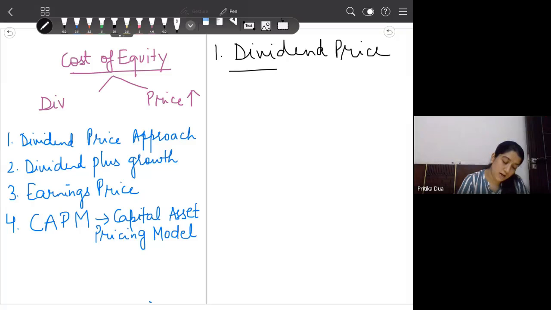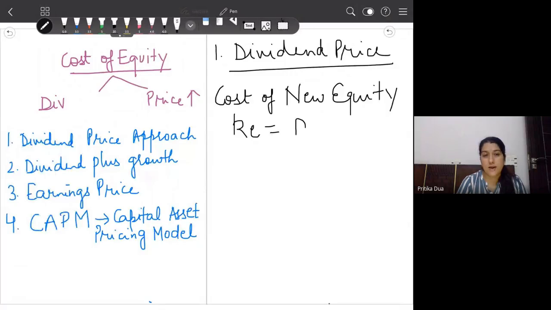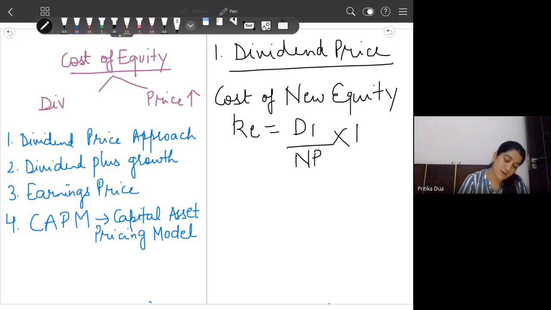One is the cost of equity which is freshly issued, cost of new equity. So you don't have any previous equity shares, you are issuing new shares and you want to calculate the cost of equity for the firm. Herein it will be D1, the dividend expected at the end of year 1, divided by net proceeds into 100.